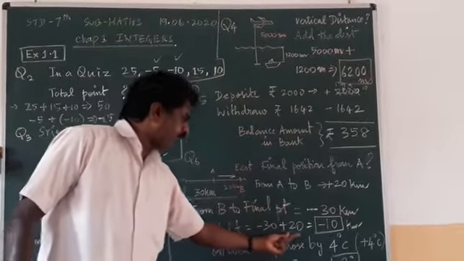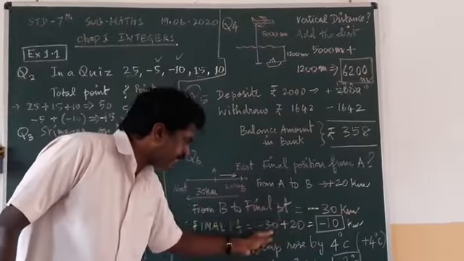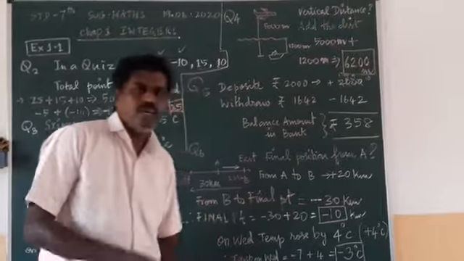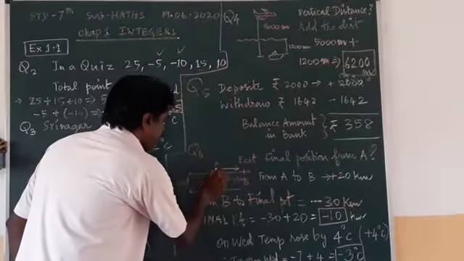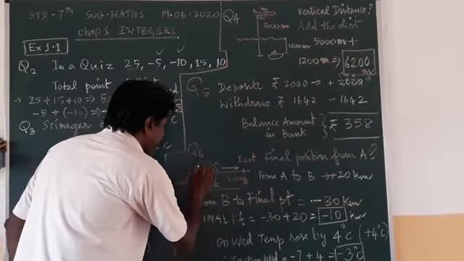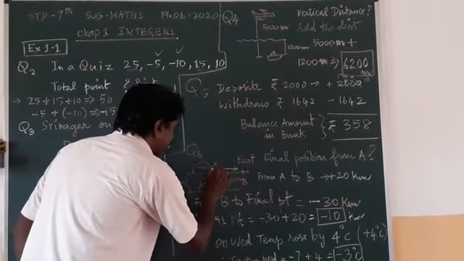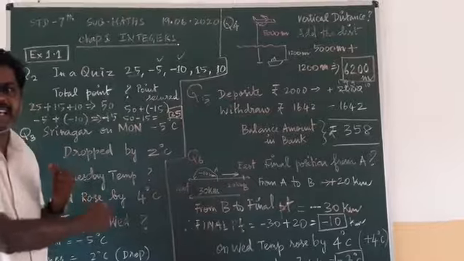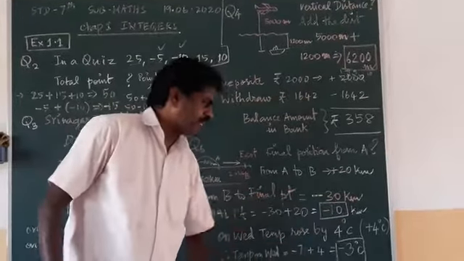Negative 30 plus 20. So the difference is 30 minus 20, 10. 30 is the greater number, so we are putting the minus. So the distance between the A point and the final point is minus 10 kilometer. Understood? In the minus direction because he is returning back. So minus 10 kilometer.